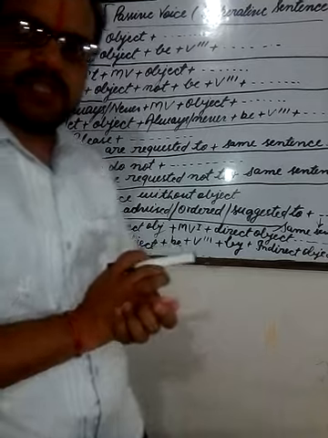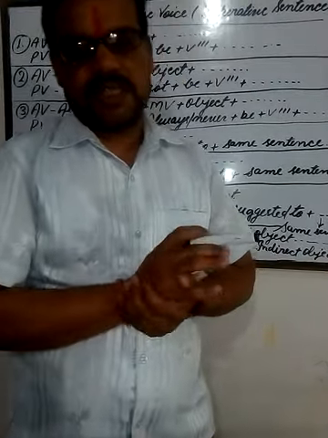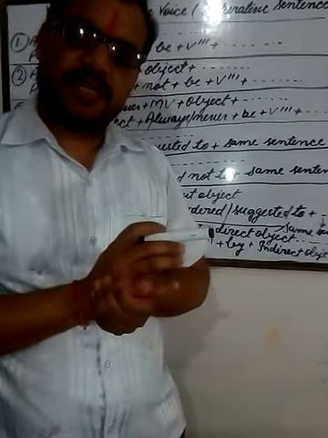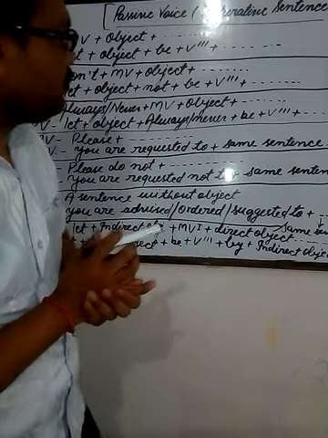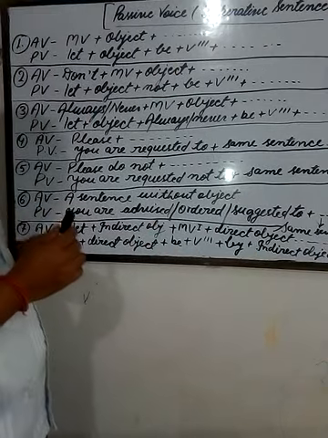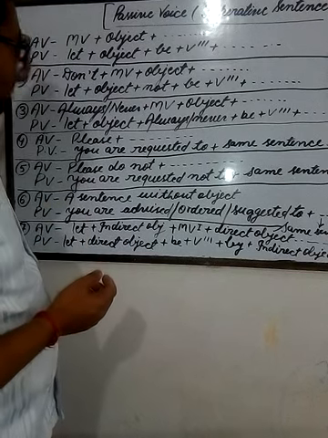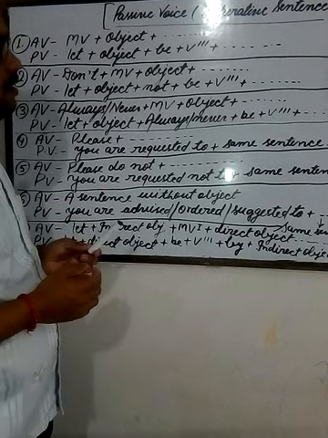You know that first of all, identification is very important. So before changing a sentence, you must identify the type of sentence, what kind of sentence it is. According to the identification, I have distributed the sentences into 7 types.